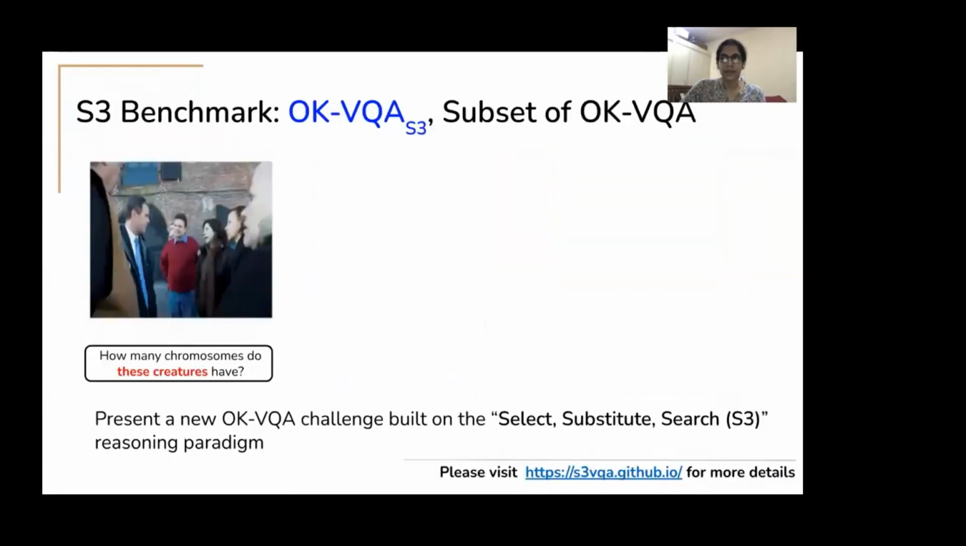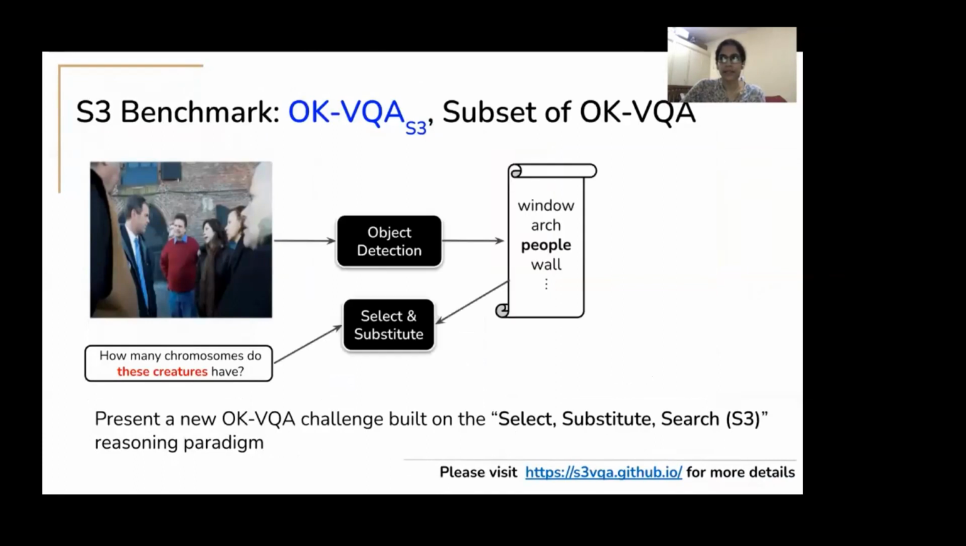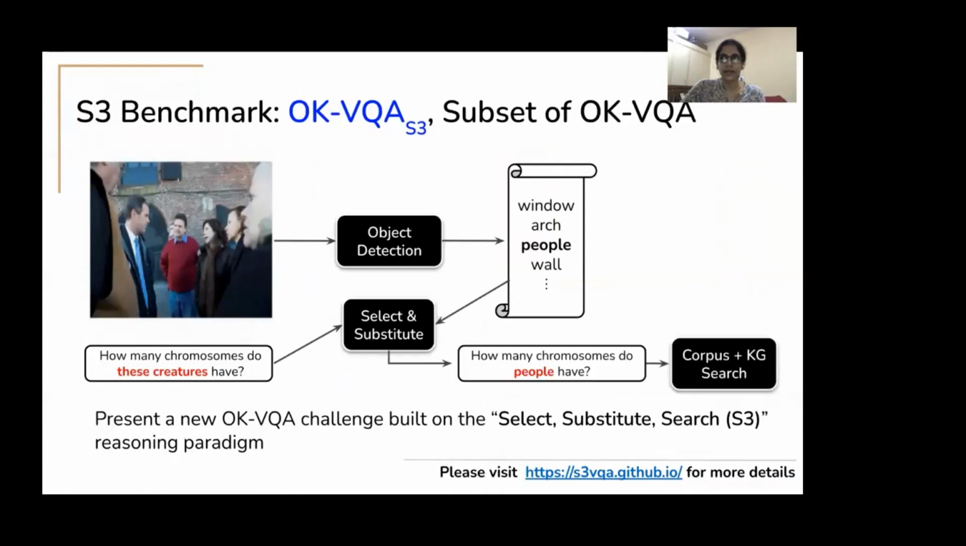In order to address these limitations, we present a new challenge for OKVQA, which is rooted on queries that require a very specific structure of reasoning. The goal is to correctly substitute these creatures in this example with the correct entity people in order to get a reformulated query, which in turn is used to generate answers from a knowledge graph or a corpus. This is our select substitute search or S3 paradigm.